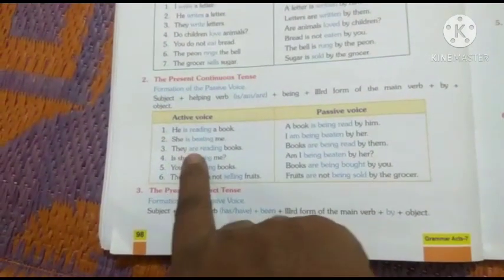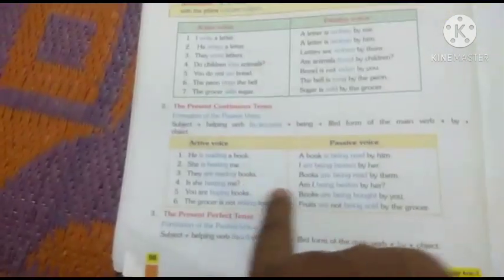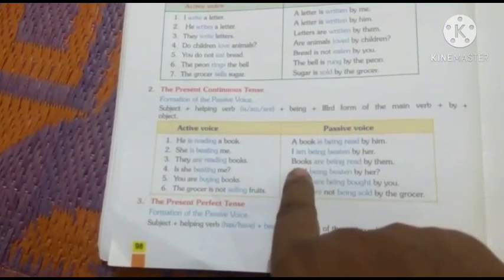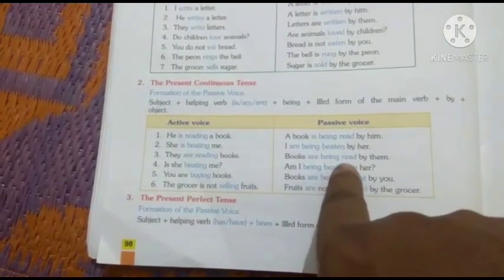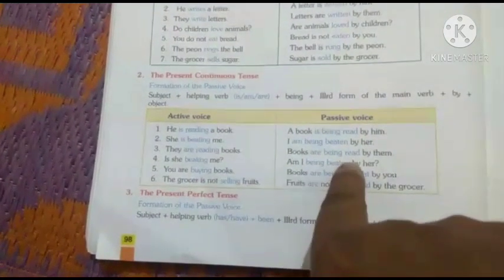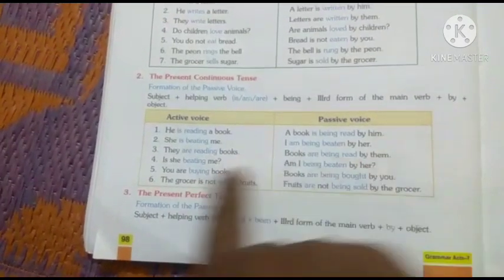Now, they are reading books. They are reading what? Answer: books. Books is the object. Books are, because books is plural. Then being. Then the third form of the verb: reading, read. By them; they becomes them.